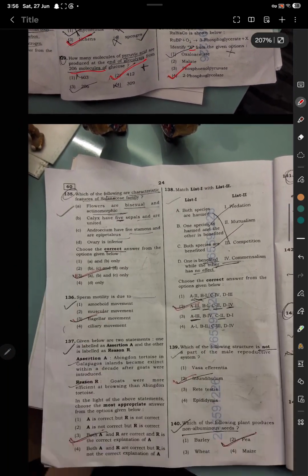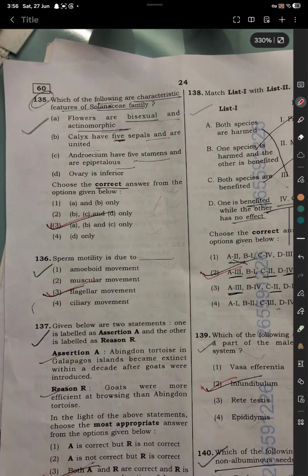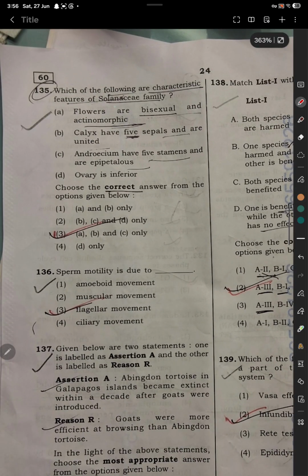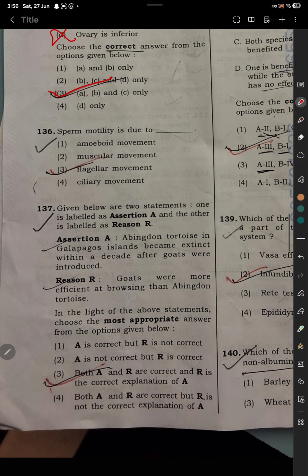2-phosphoglycolate. Question 135. Which of the following are characteristic feature of Solanaceae family? Option number 3 is correct. A, B and C are correct. Question number 136. Sperm motility is due to flagellar movement. Option number 3 is correct.